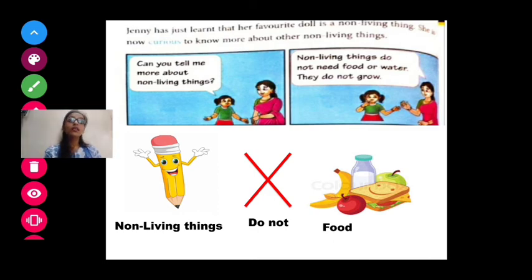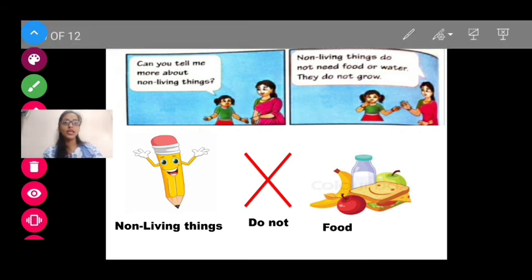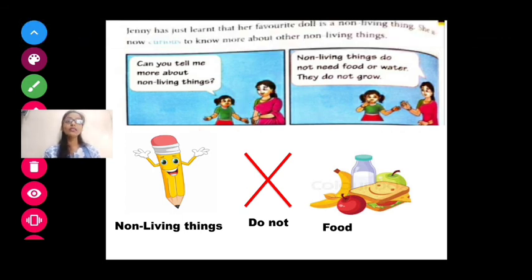Jenny has just learned that her favorite doll is a non-living thing. She is now curious to know more about other non-living things. The mother has taught her about living things, so she knows everything about them. She knows how living things eat, how they breathe, how they feel, how they move, how they reproduce.